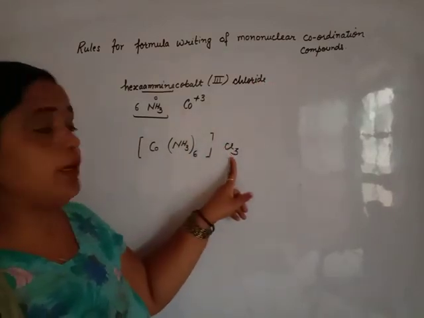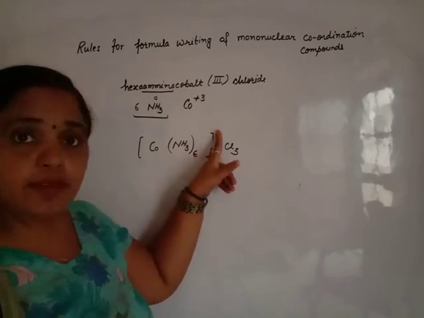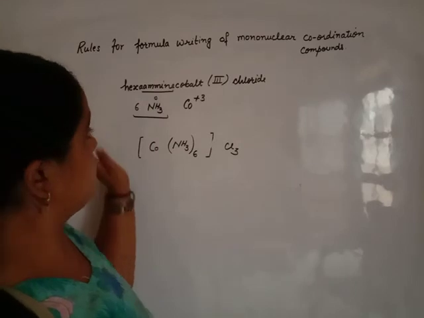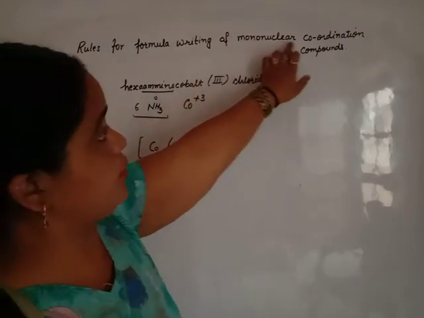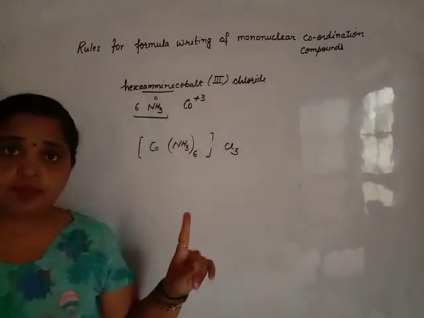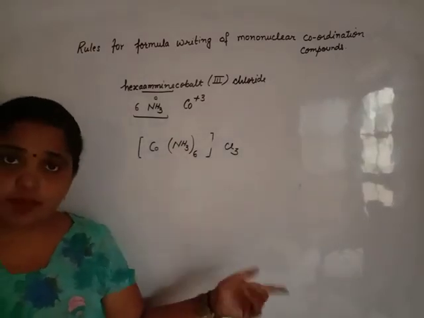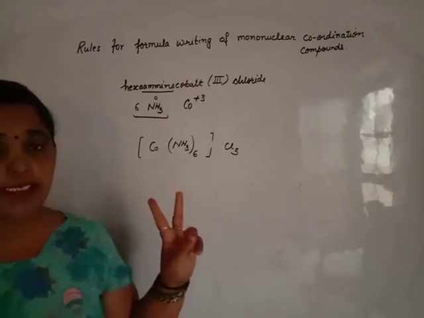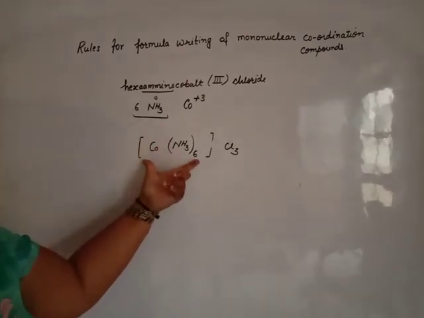The number must be calculated to balance the charge present on the complex ion. This is the way to write the formula of a mononuclear coordination compound. First rule, cation first followed by anion, either the complex or a simple compound. Second, the complex must be written in square bracket.